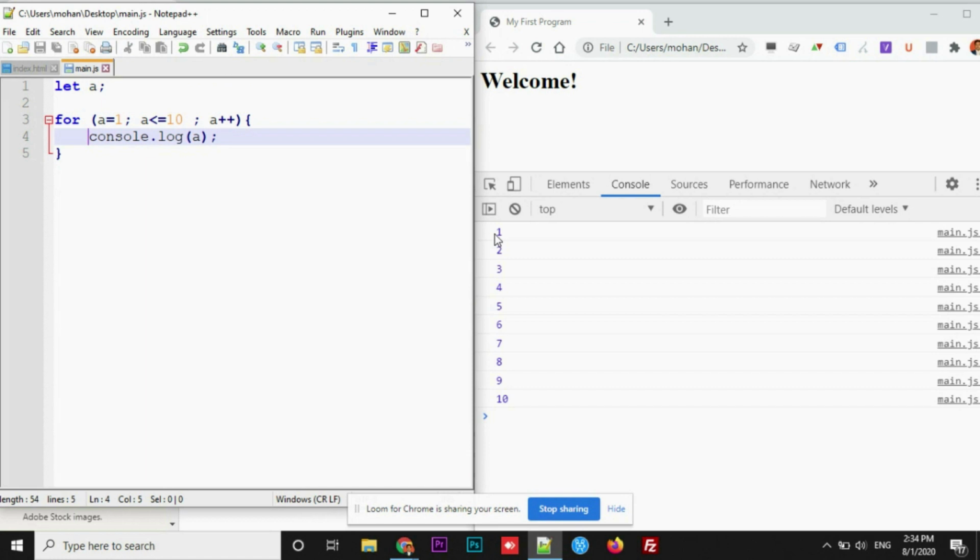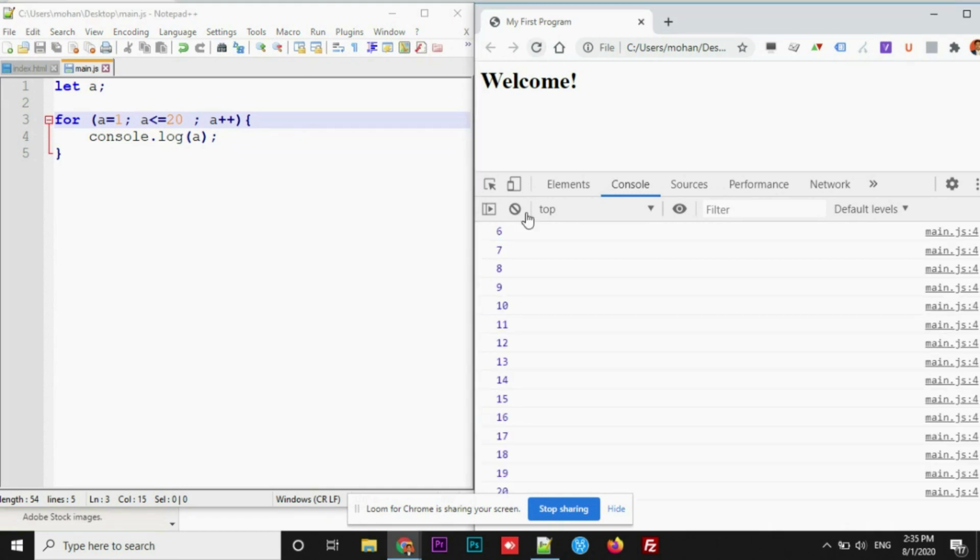See, the first and basic point that you need to remember as a programmer: we should not duplicate the code. With a minimal amount of code, we should get the output. Even though I require 10 or 100 or 1000, it doesn't matter. The number needs to be changed here. That's it. That many times the program will get executed. Let me show you. If I put 20 here, save, refresh, see this. This is the beauty of loops.